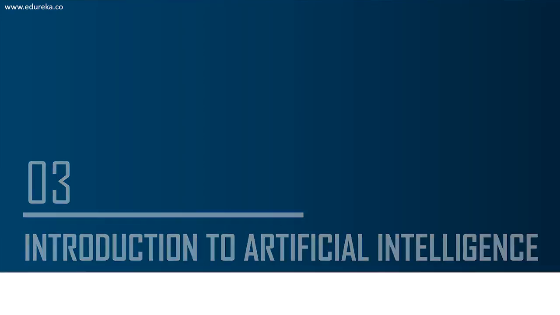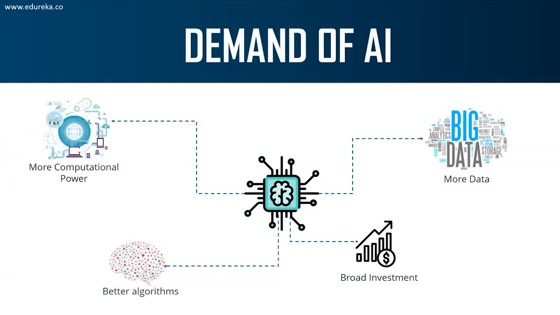So now let's move on to the main topic of discussion, which is artificial intelligence. Now, before we get started with the demand of artificial intelligence, let me tell you that AI was invented long ago. AI goes back to the 19th century. It was not something that was recently invented, even though AI has recently gained a lot of popularity. We can say that in the past decade, AI has gained the maximum popularity. But it was actually invented in the 19th century.